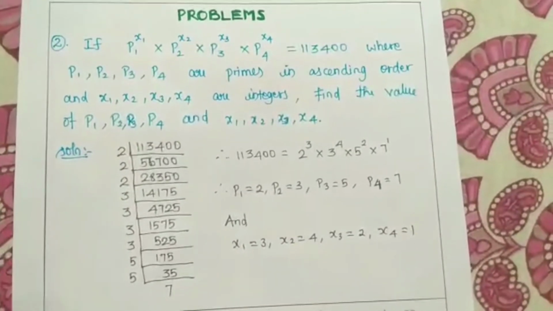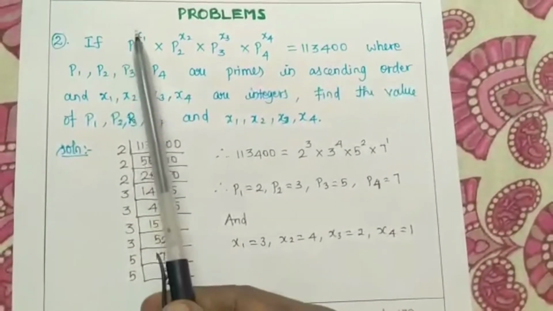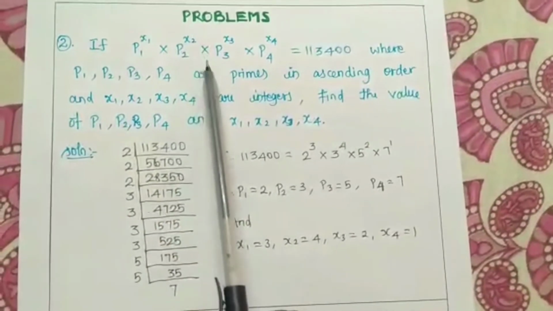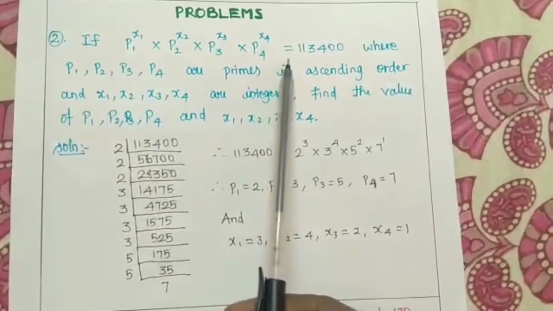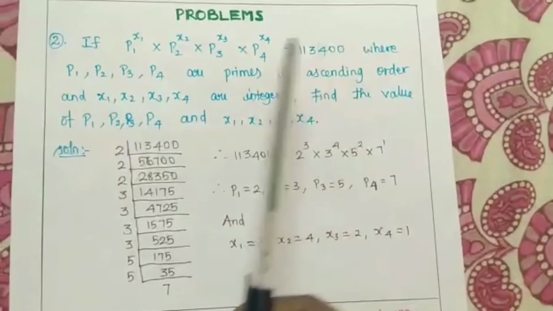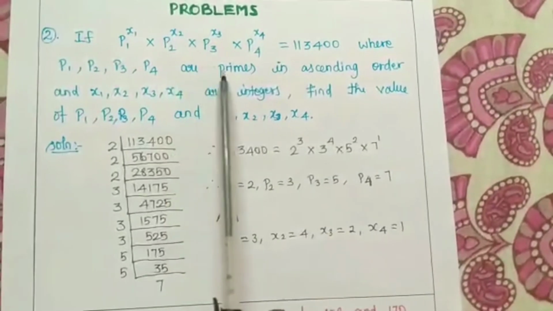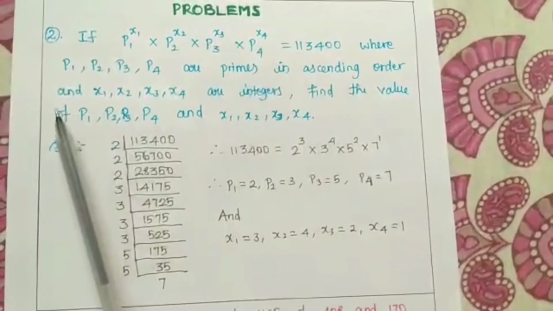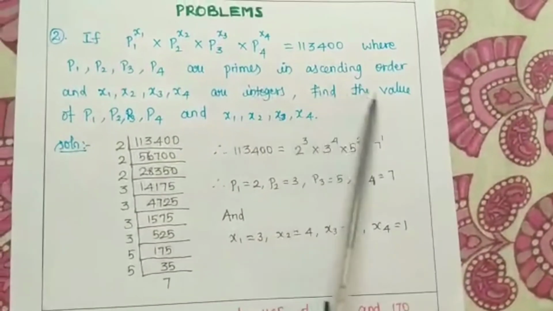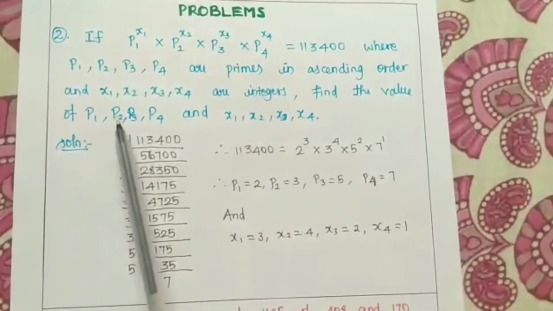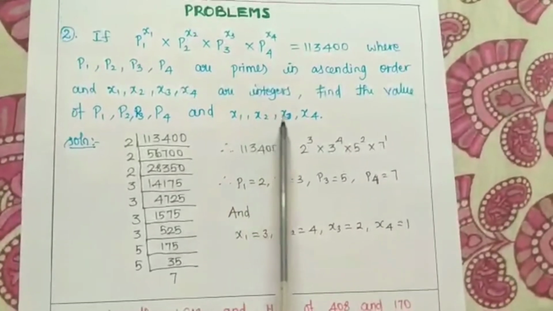Now we can see another problem. Let me read the question first. If p1 to the power x1 into p2 to the power x2 into p3 to the power x3 into p4 to the power x4 is equal to 113400, where p1, p2, p3, p4 are primes in ascending order and x1, x2, x3, x4 are integers. Find the value of p1, p2, p3, p4 and also x1, x2, x3, x4.